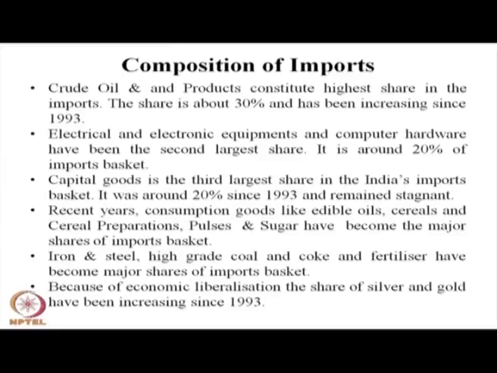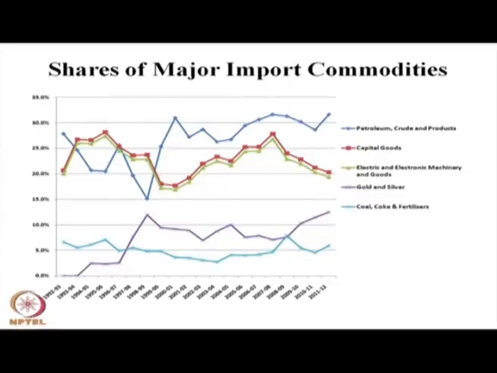And there is a significant change in the composition of our import basket also. If you see, the major part of our import basket is five things: petroleum and crude oil import, capital goods, electric and electronic machinery goods, gold and silver, and coke and fertilizer. Coal and fertilizer are the major shares of our import basket. All these constitute more than 20% of our import basket.